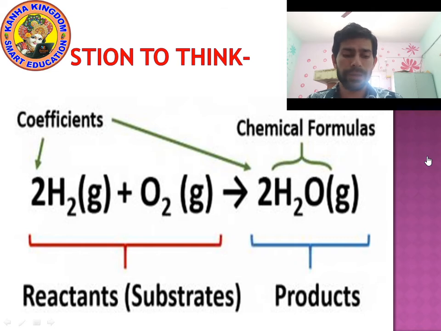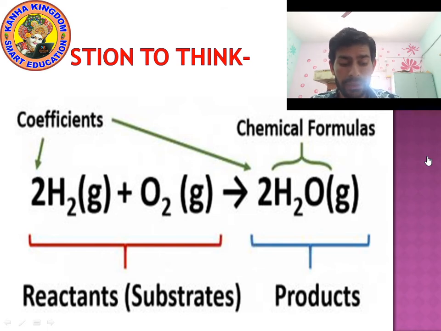So can you see I have written two words, reactants and products? Can you see? Reactants, products. So what are the reactants? 2H2 plus O2. H2 plus O2 means hydrogen and oxygen both are reactants. And what is the product? H2O. H2O is a product.